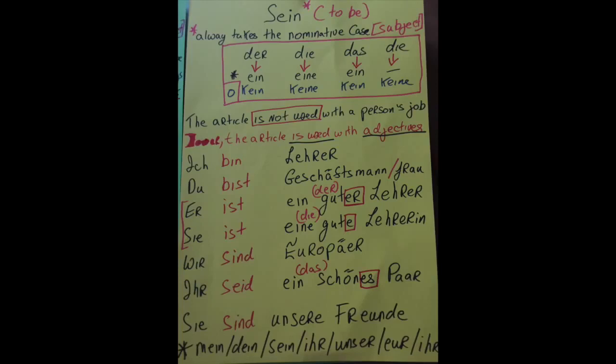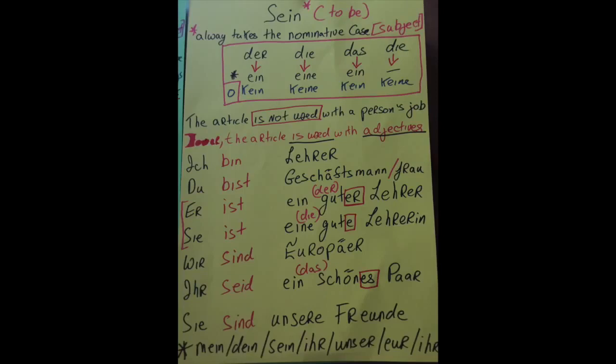Whether we use eine, ein. Because Lehrer is der at the table, der goes to ein, so er ist ein. And because gut is an adjective, it takes an er. So er ist ein guter Lehrer.